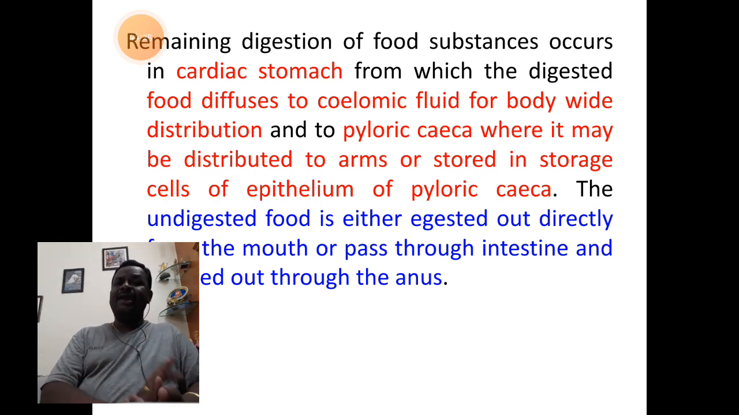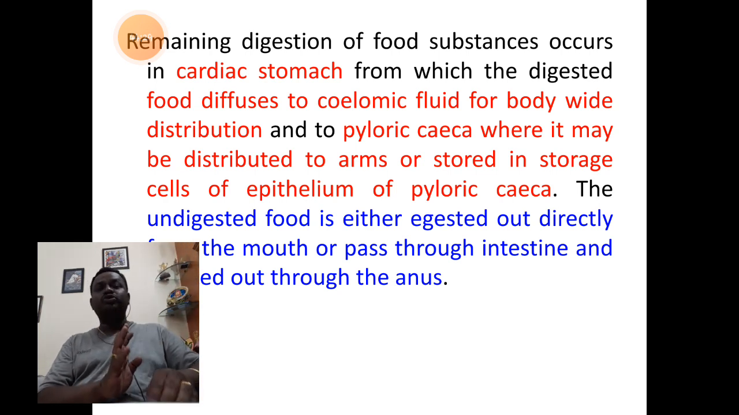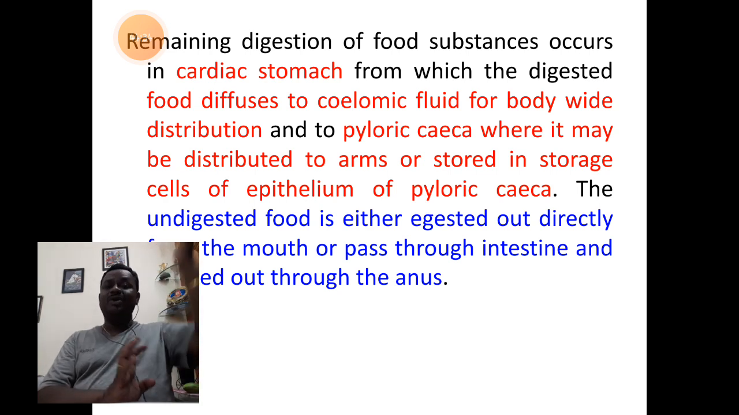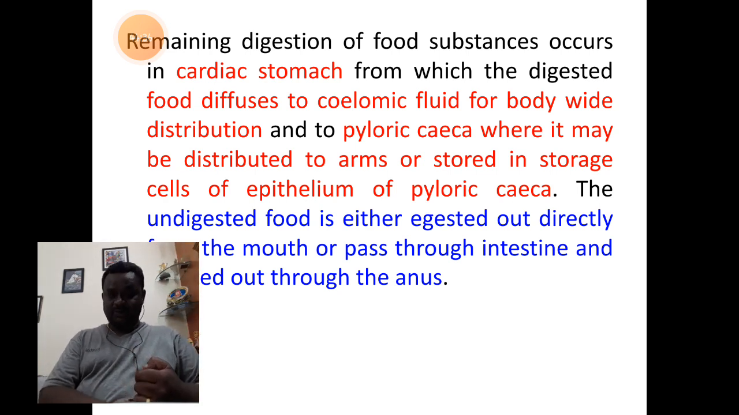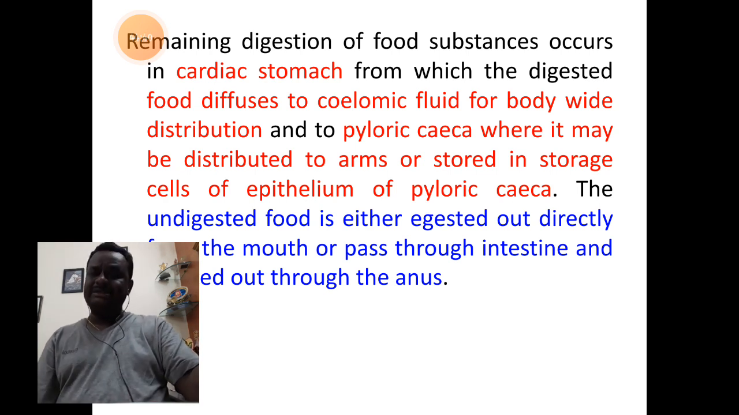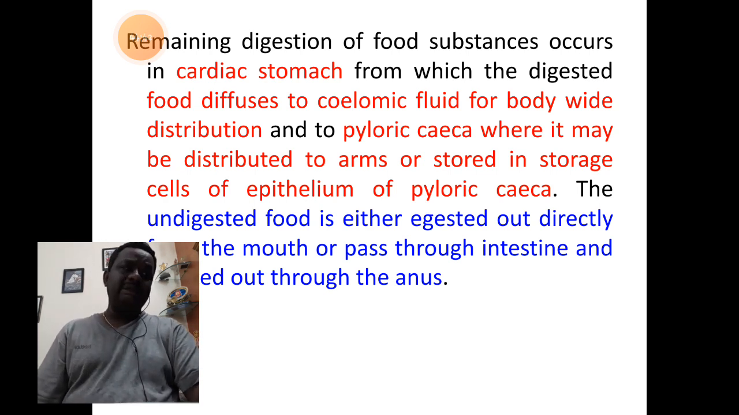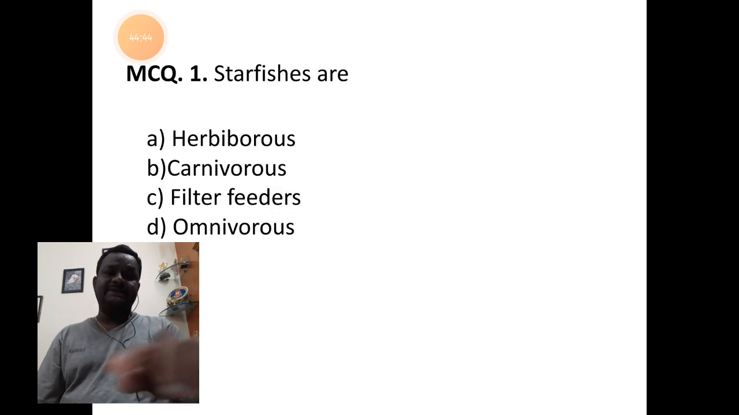So digestion can take place through openings. Sometimes the waste can come out through the mouth, and sometimes it will pass into the intestine and then come out through the anus. So that's the importance of the digestive system and digestion related to Asterias.